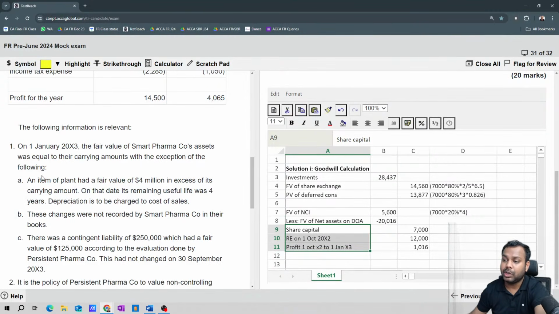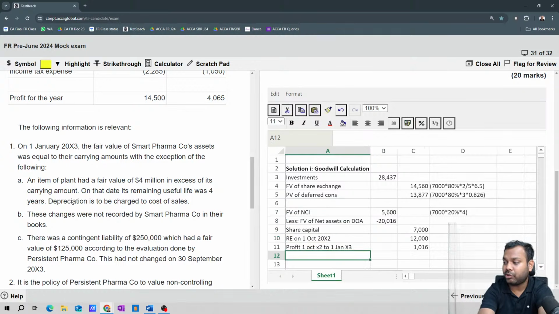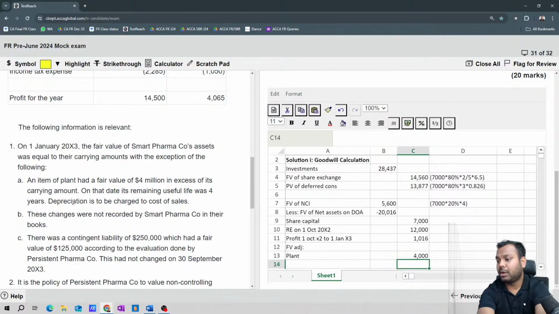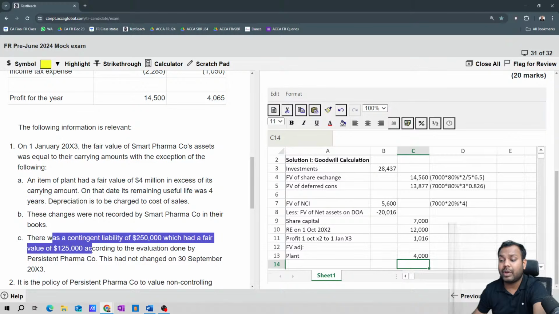Coming to adjustment number 1, an item of plant had a fair value in excess of the carrying amount. So let's write here fair value adjustment. Plant is 4,000. Then B, these changes are not recorded by Smart Pharma. Okay, fine. There's a contingent liability of 250 which had a fair value of 125,000.